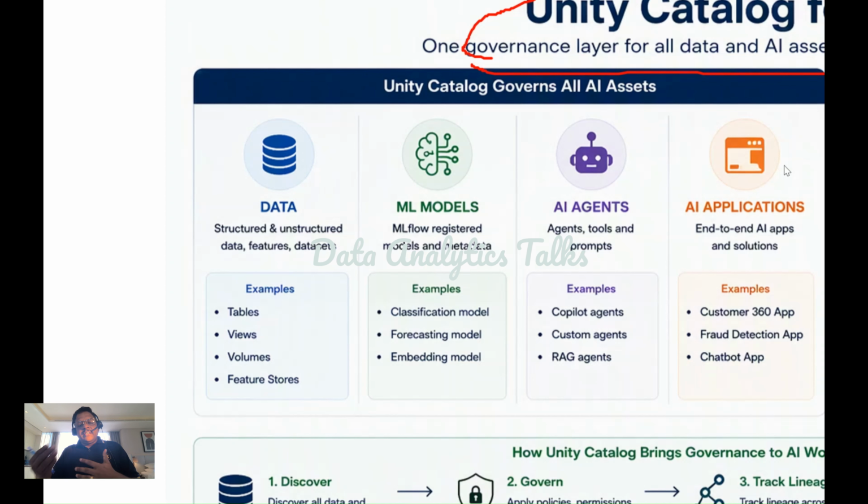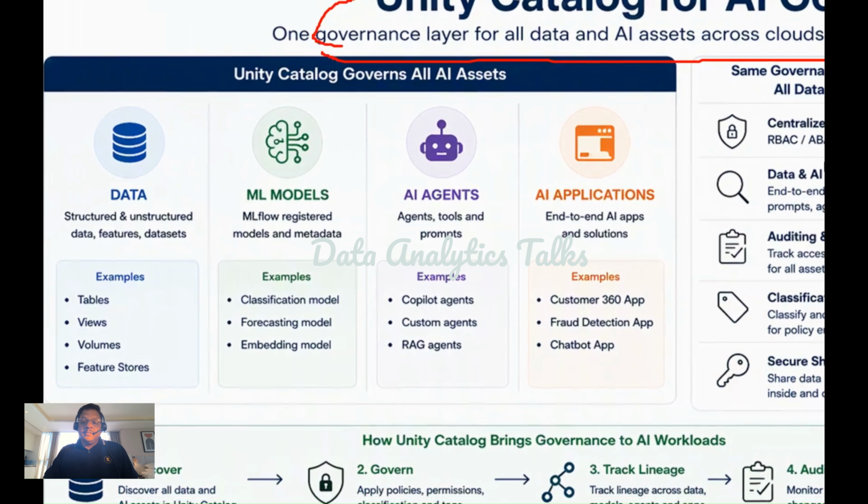Organizations need to know who created the model, which dataset was used for training, which applications are using the model, and whether the model complies with governance policies. So Unity Catalog provides visibility and governance across the model life cycle. Okay, that is the second category that Unity Catalog supports in Databricks.